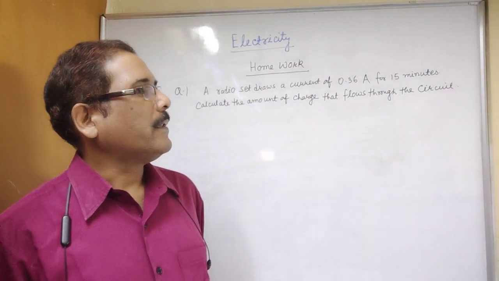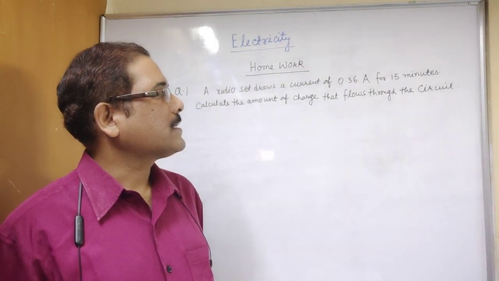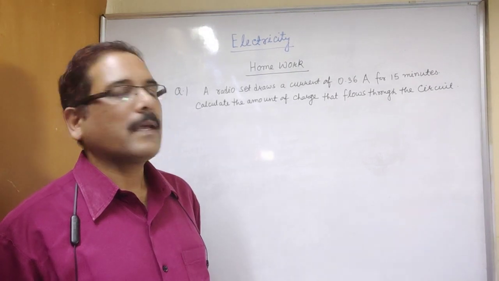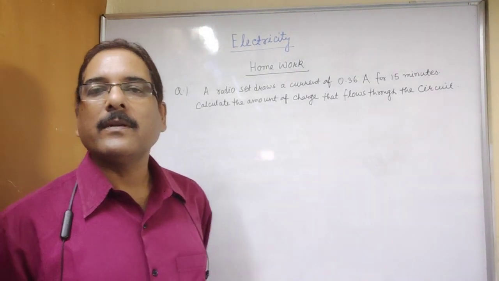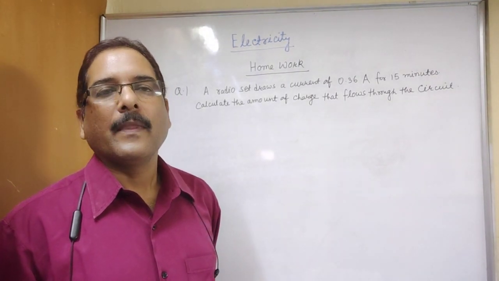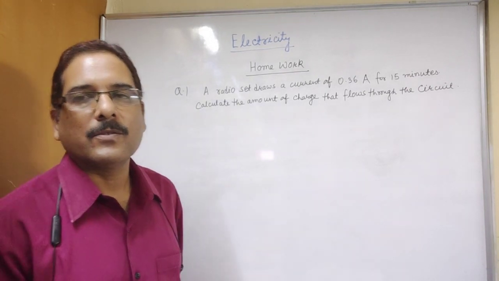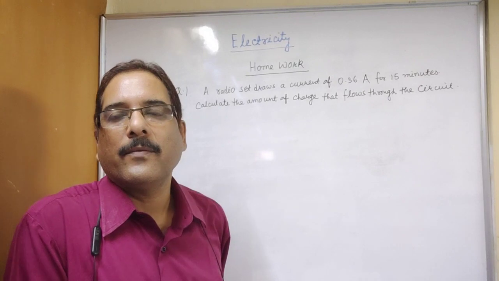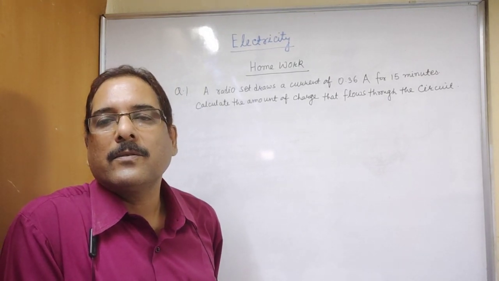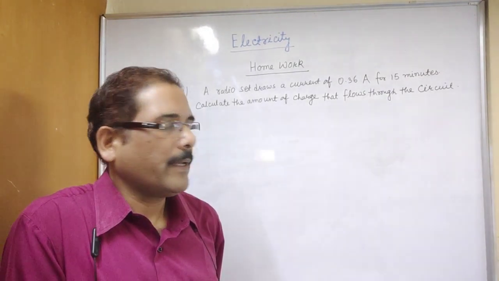And then we discussed the SI unit of current. The SI unit of current is ampere, and we defined 1 ampere: if 1 coulomb of charge flows through a cross section of a conductor in 1 second, then current through the conductor is 1 ampere.